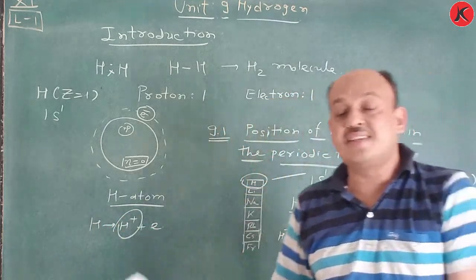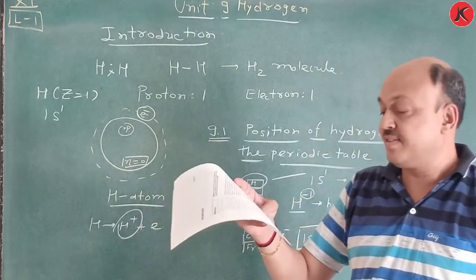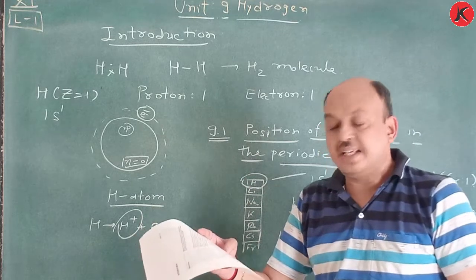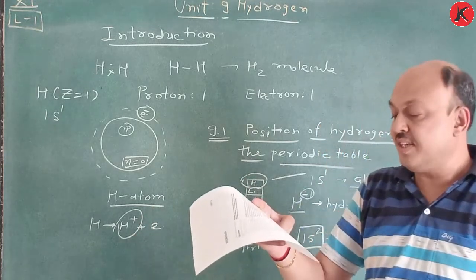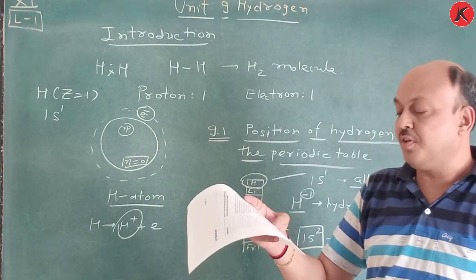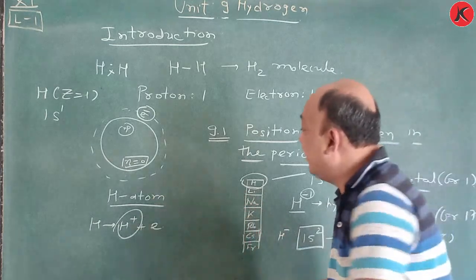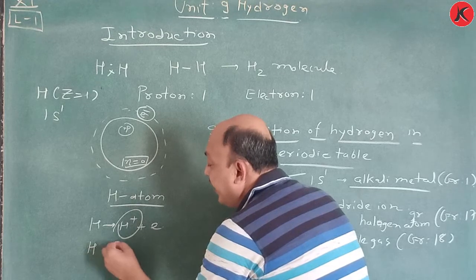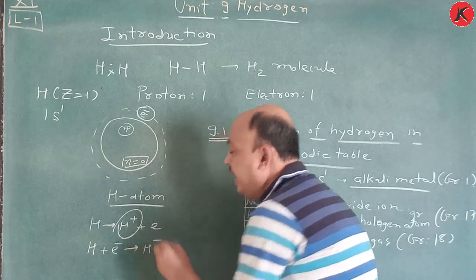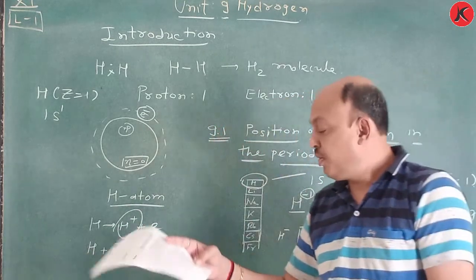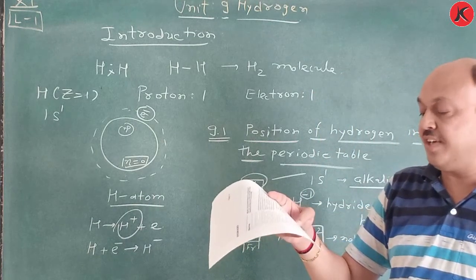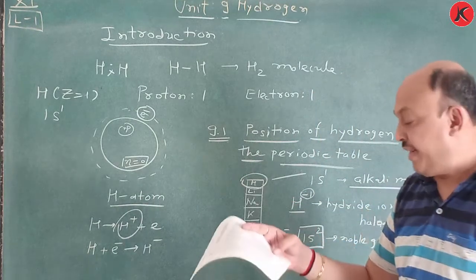That's why it is considered like alkali metals, which lose one electron to form a unipositive ion, as well as halogens, which gain one electron to form a uninegative ion. That means hydrogen gains one electron and converts into H minus ion.